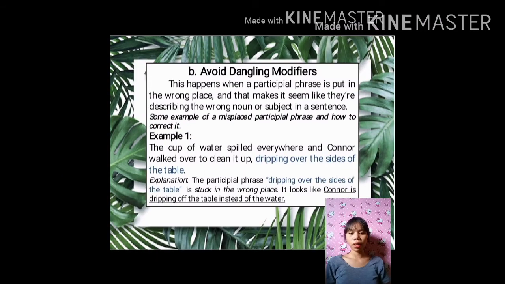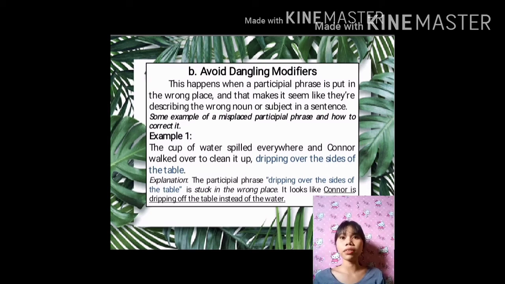B. Avoid dangling modifiers. This happens when a participial phrase is put in the wrong place, and that makes it seem like it is describing the wrong noun or subject in a sentence. So it can confuse people, create misunderstandings, and the sentence doesn't make logical sense. Here are some examples of a misplaced participial phrase and how to correct it. Example 1. The cup of water spilled everywhere, and Connor walked over to clean it up, dripping over the sides of the table.